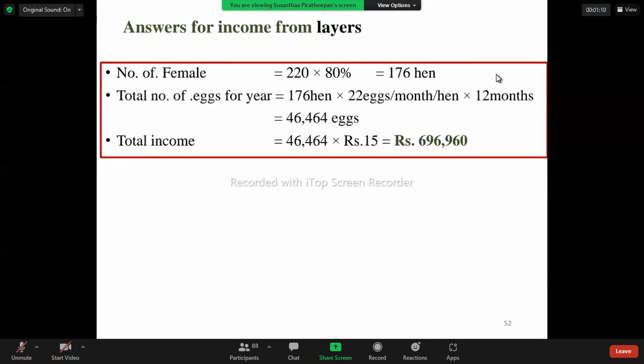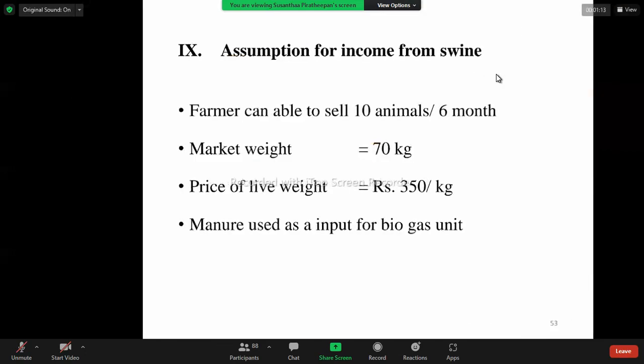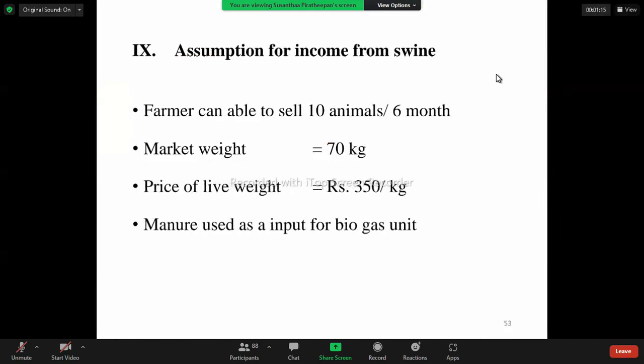So income from the layers, okay. You have answered for the income from the swine also, 490,000 rupees, okay.